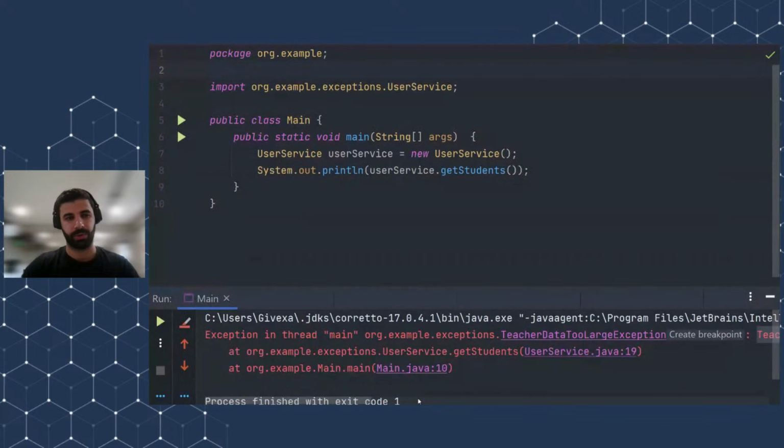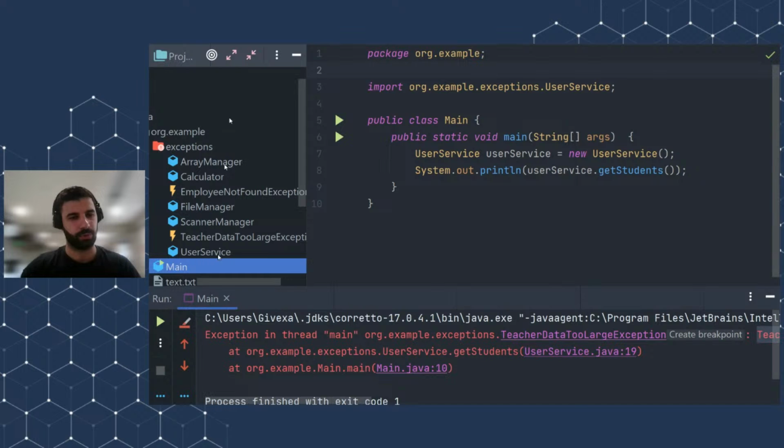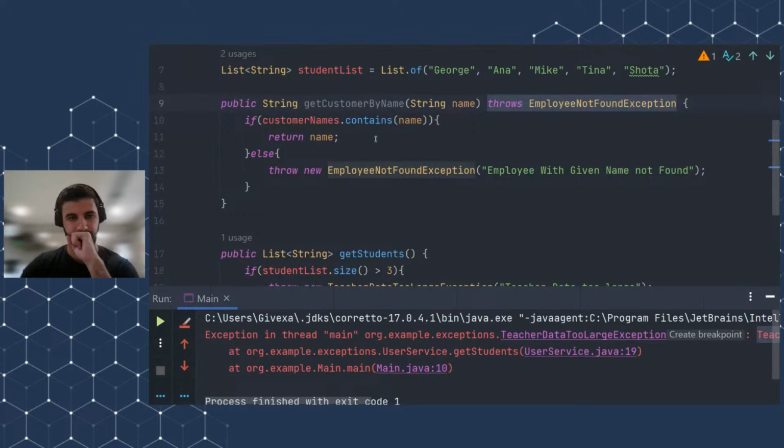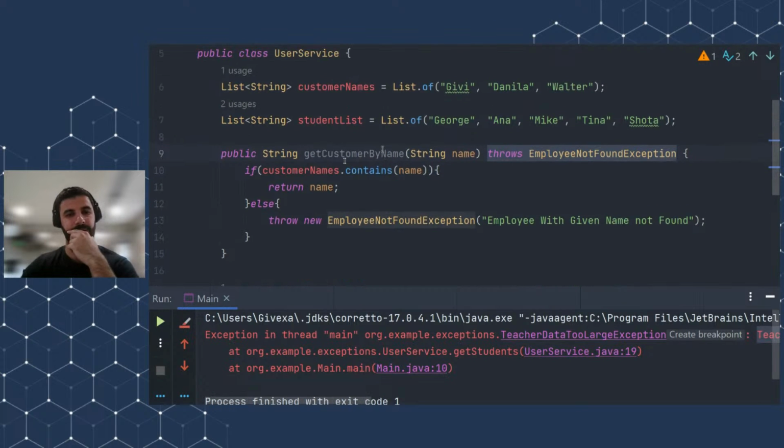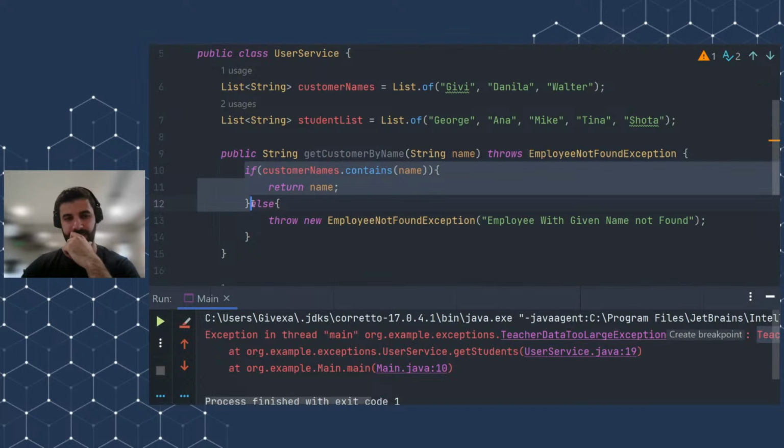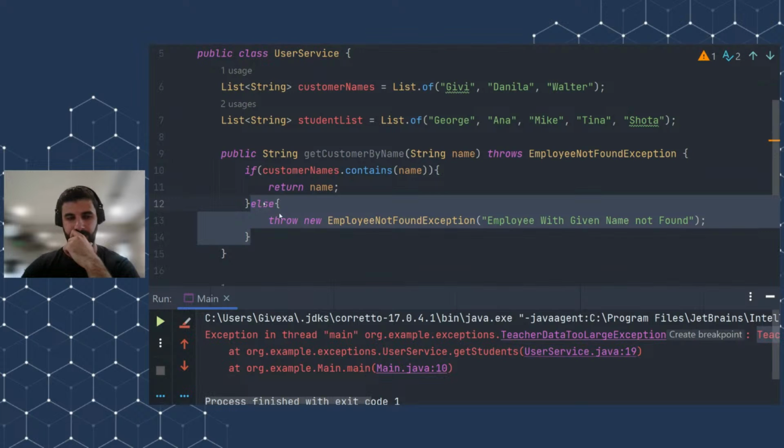So usually if I go in my code now, if I go to the user service, as we can see here, let's analyze the get customer by name, okay? Here we have two conditions. If a username contains name, and else if it does not contain, then we have a second condition. And usually when you are creating tasks, you have to explicitly test every functionality, right? You have to test what will happen if the username contains a name, if the username exists in the database, or you also have to check what if the username does not exist.